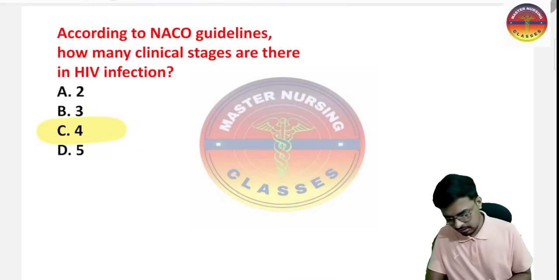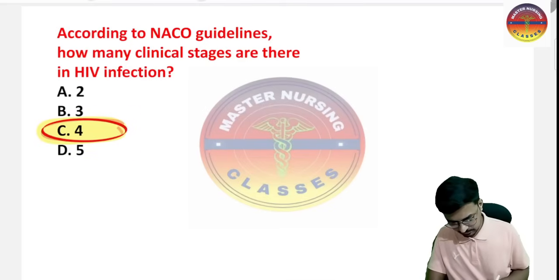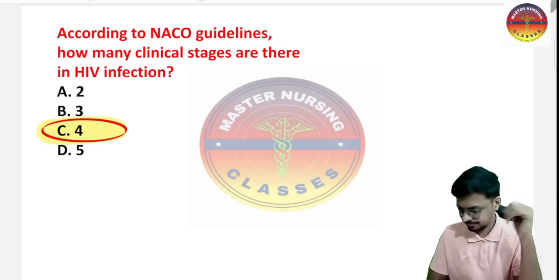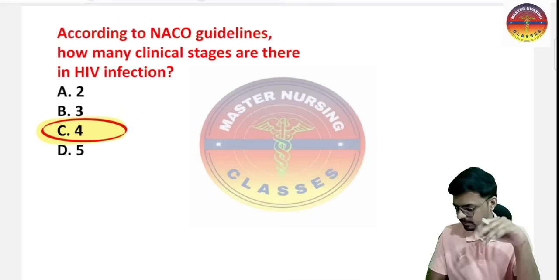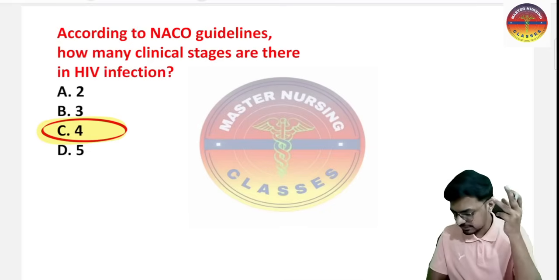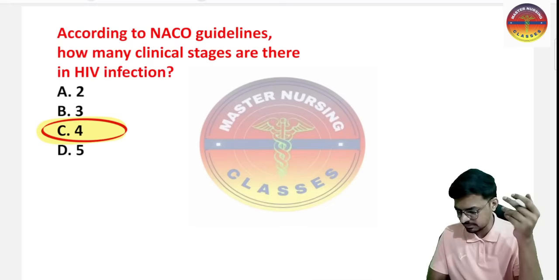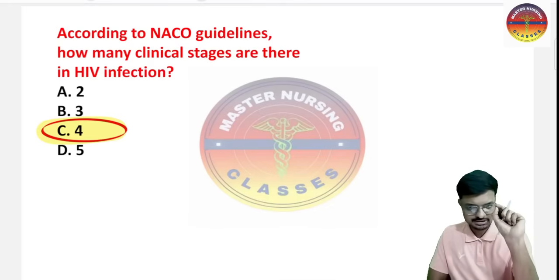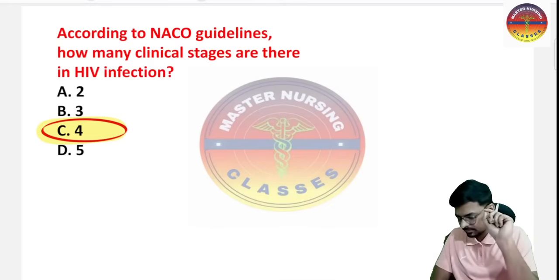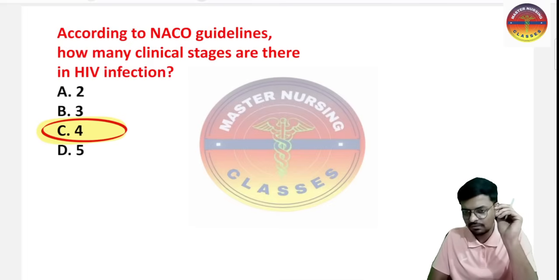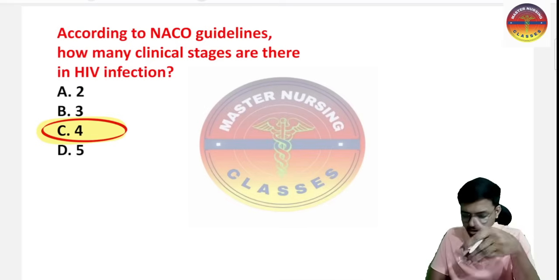Please remember, from here the question may strike. Which stage of HIV will we call AIDS? Option A, first stage; option B, second stage; option C, third stage; and option D, the end stage or the 4th stage of HIV. Which stage are we considering as AIDS? AIDS is the last stage of HIV, so that is the 4th stage. Among the 4 stages, the 4th stage of HIV we call AIDS.